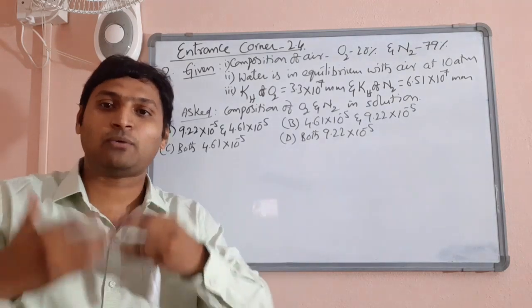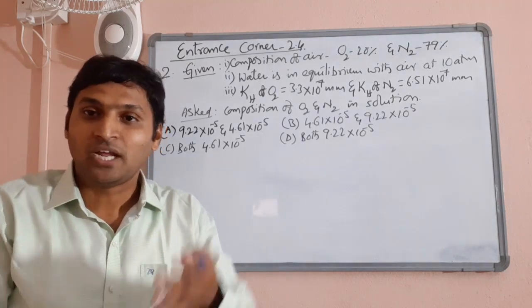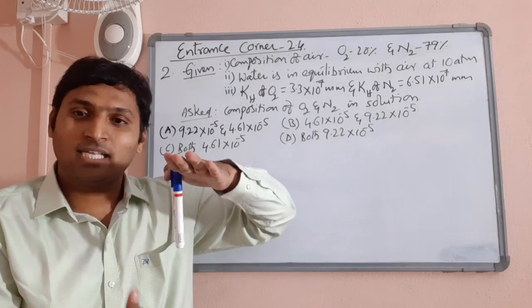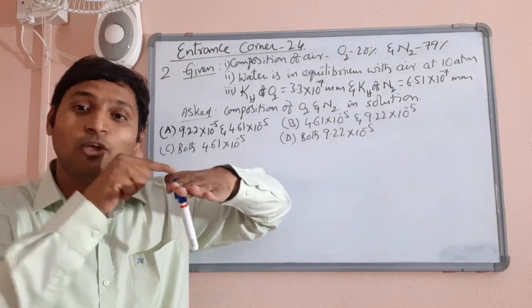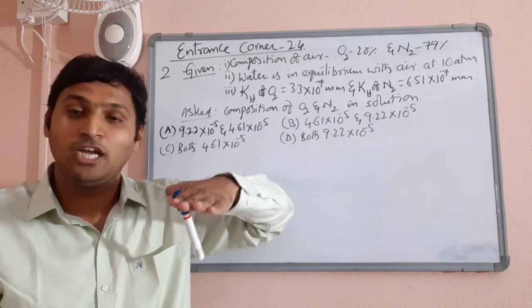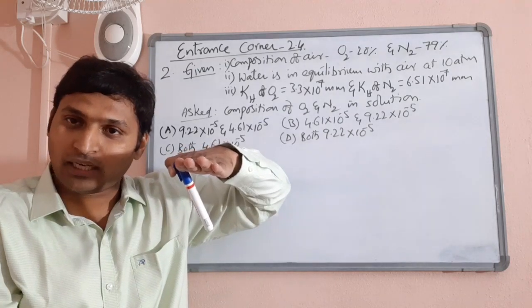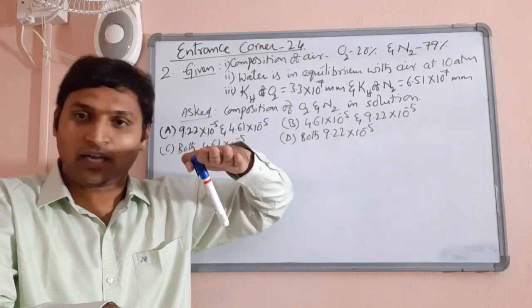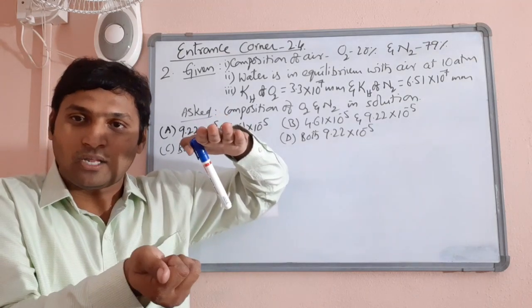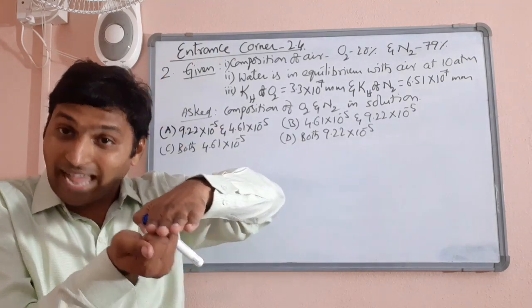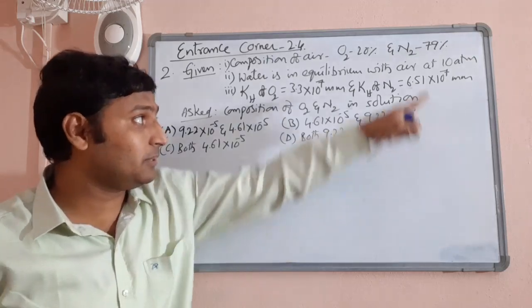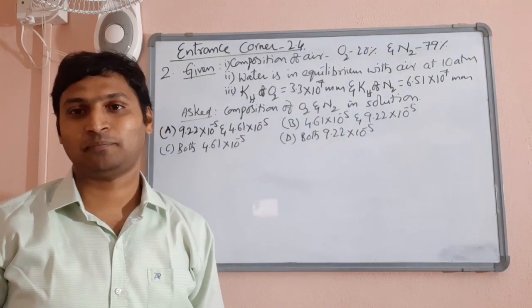Now, in the beginning when I was introducing Henry's law, that's what I told you. The mass of gas that can be dissolved is directly proportional to the pressure of the gas which is in equilibrium with the solution. So air is in equilibrium with the solution, in which air is dissolved in water. There is a solution of air dissolved in water, and the air is in equilibrium with that solution and exhibiting a pressure of 10 atmospheres.